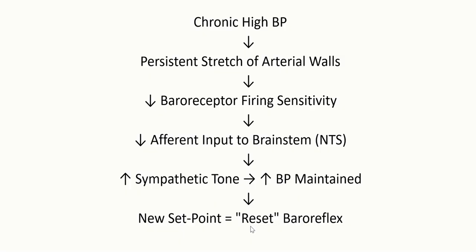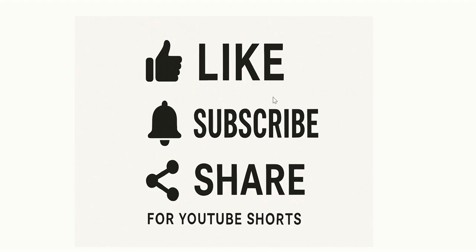So the baroreceptors now respond to a new normal level, your reset baroreceptors. The whole physiological adaptation which takes place in a chronic hypertensive patient is called baroreceptor resetting. So always remember, that's why it's very important to manage high blood pressure early.